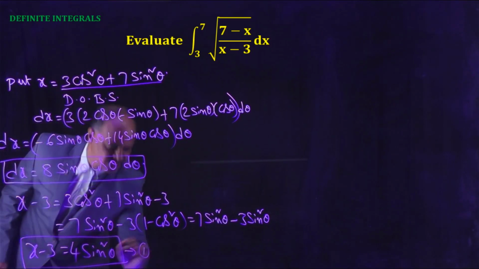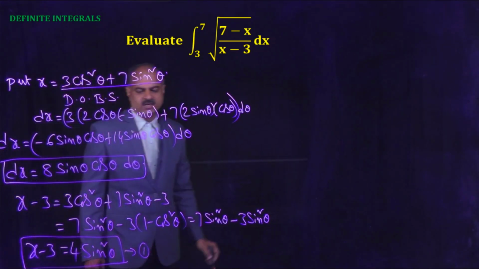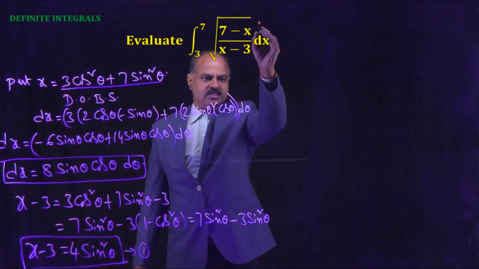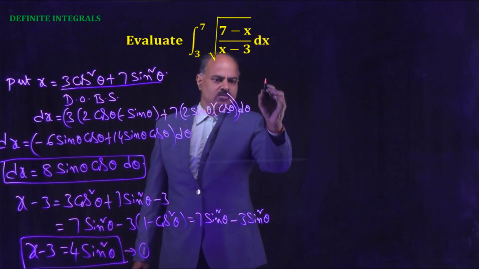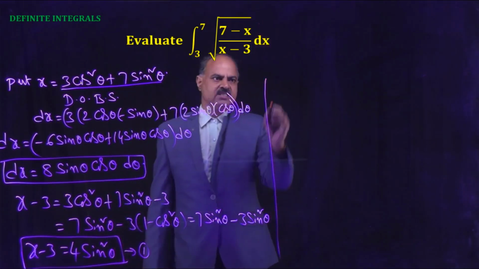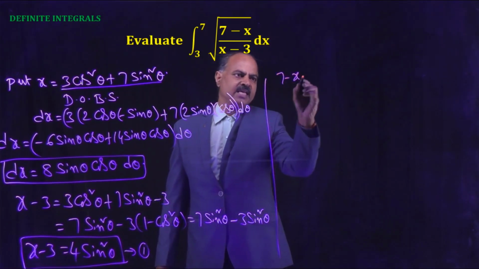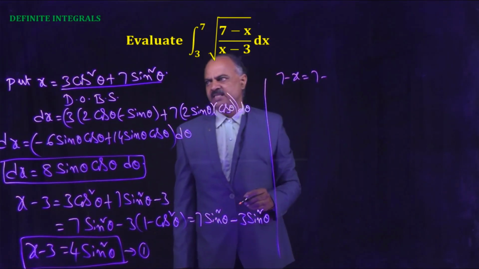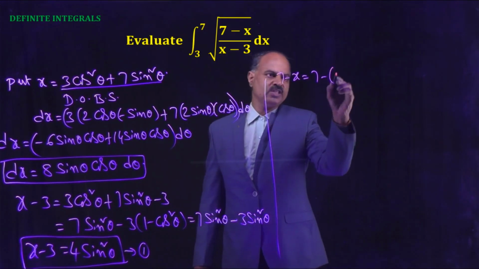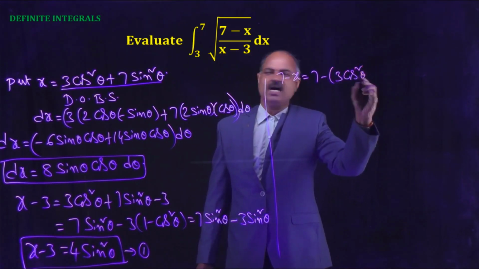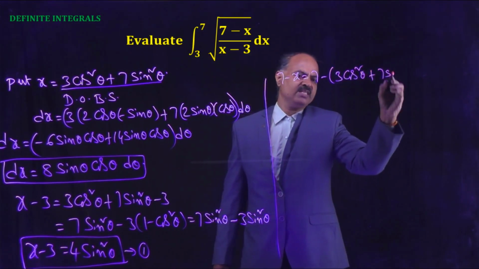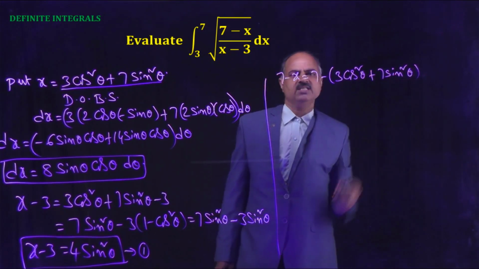This is equation number 1. Next, 7 minus x equals 7 minus x, where x equals 3 cos square theta plus 7 sin square theta.